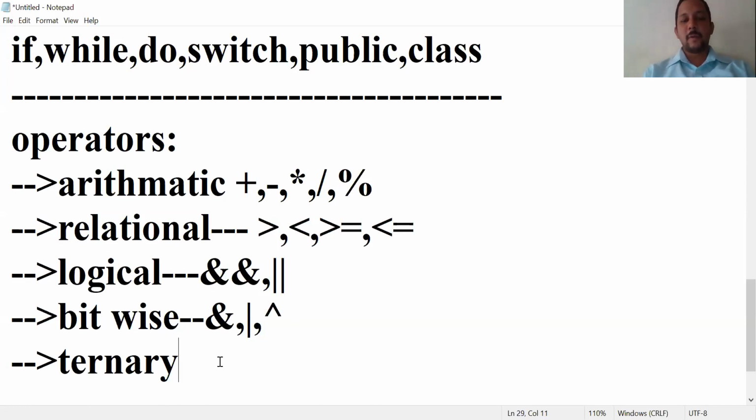And the next, ternary operator, we use for true or false purposes, like this: question mark symbol, specified with true and false separated with a colon symbol. So these are the different types of operators available in Java programming.